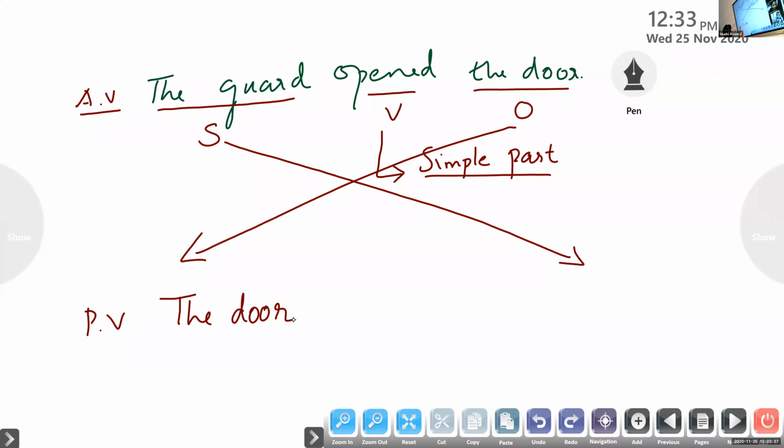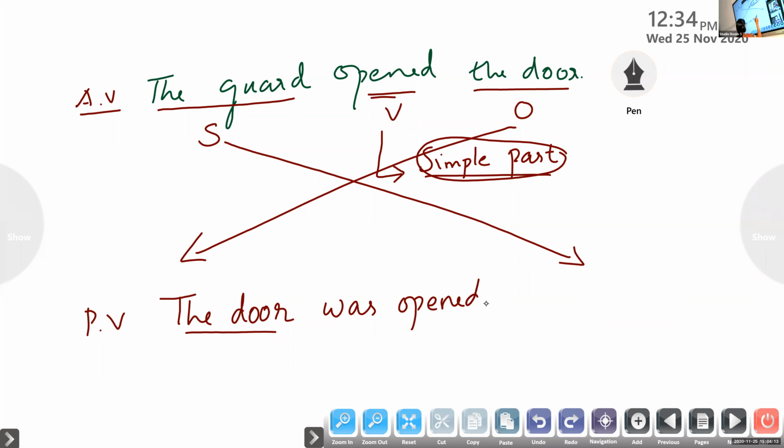And you know the verb is given in simple past form. So which be form is suitable here? I want you to use the be form. As it is given in simple past tense, which be form is suitable? Was. Very good. As door is singular, I should use was. I cannot use were. So the door was. Now the past participle form of the verb open. Opened.